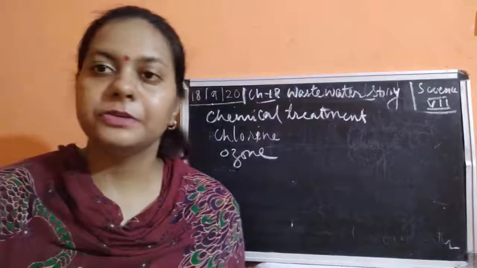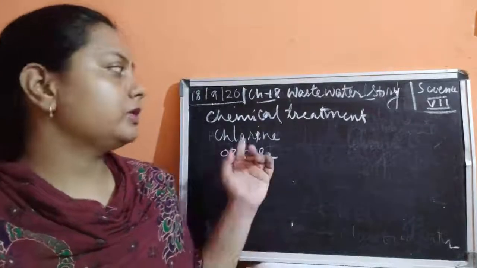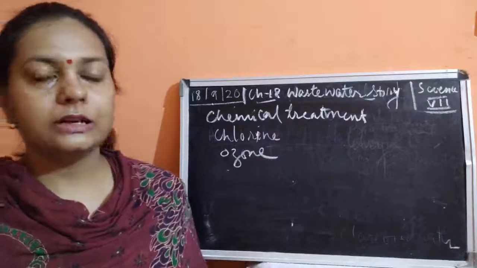So children, in today's video, we have studied the wastewater treatment plant, in which we have seen physical, chemical and biological treatment, and how the WWTP works. We have seen the different steps.